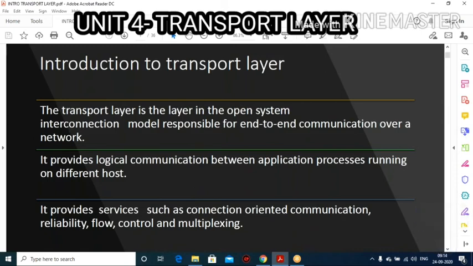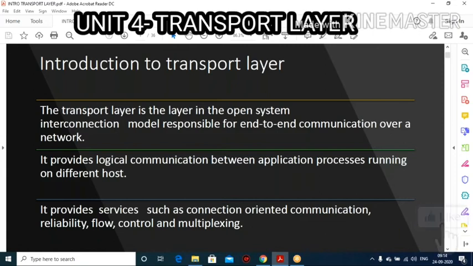Let us see how it will happen. First thing is it receives the data from the application. Application is the topmost layer. Your data may be very long. So our transport layer, first thing it does is break it into chunks, that we call segments. A lengthy data can be cut into a number of pieces, and each piece we call a segment.